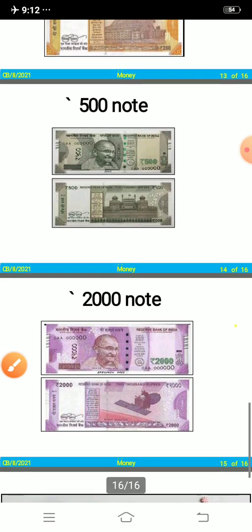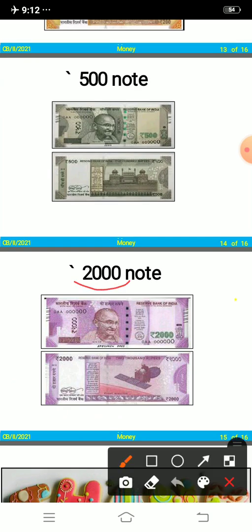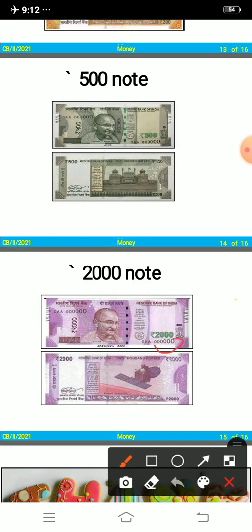Now comes the big digit note, that is the 2000 note. Okay, here it's written 2000, so it is a 2000 rupee note. And the number which is written here is also different in all the notes. Okay, here you can see the serial number, right? Those numbers are different in all the notes.